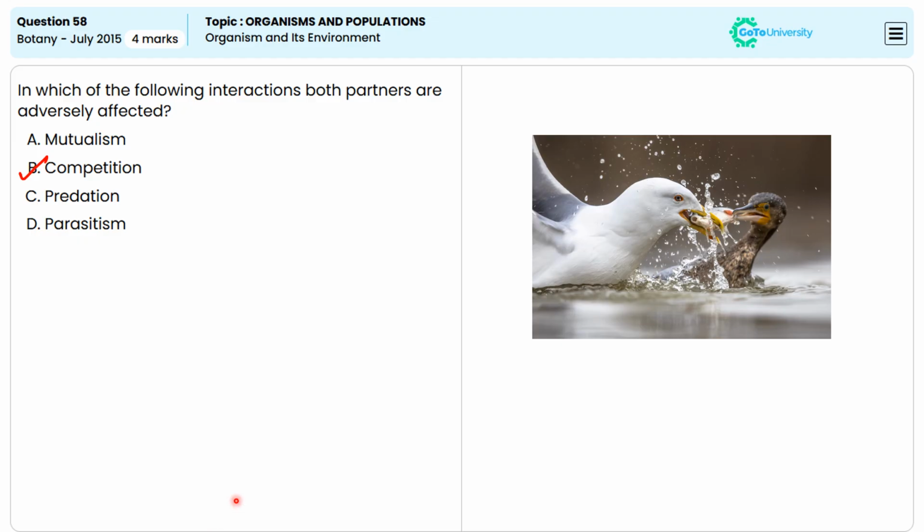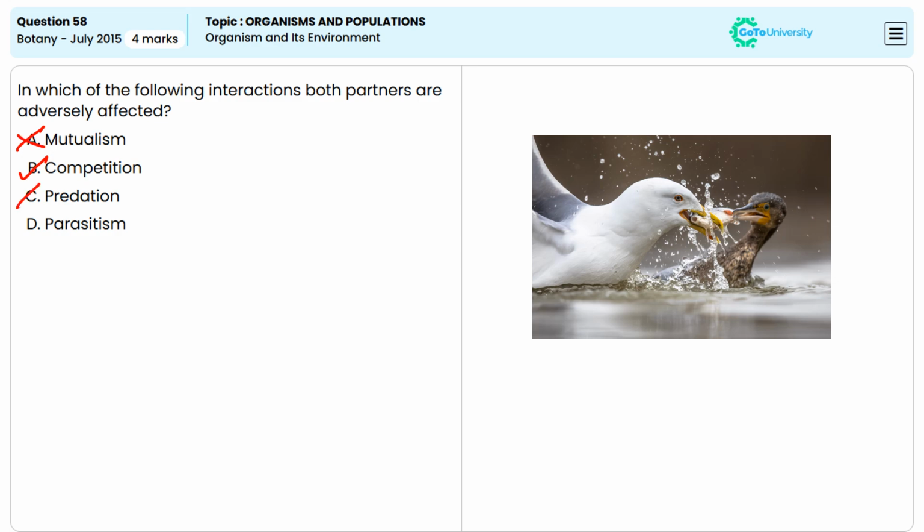So in competition, both organisms struggle for the limited resources, and this results in a negative impact on both. So the answer is option B, competition. Whereas coming to option A, mutualism, here both partners are benefited from the interaction. So option A is incorrect.